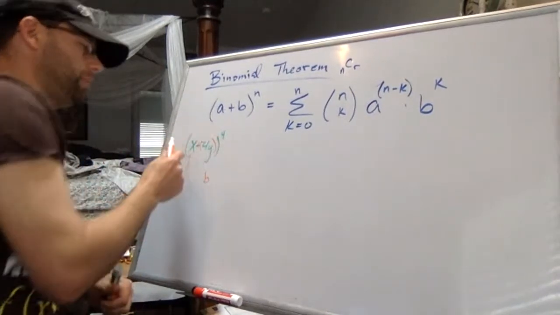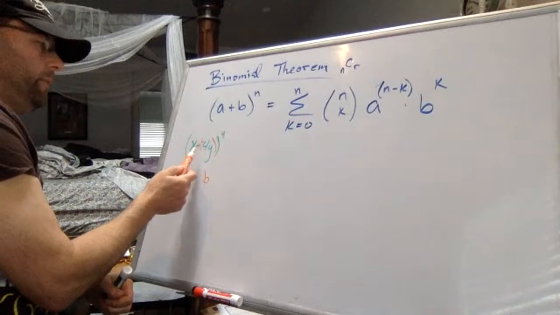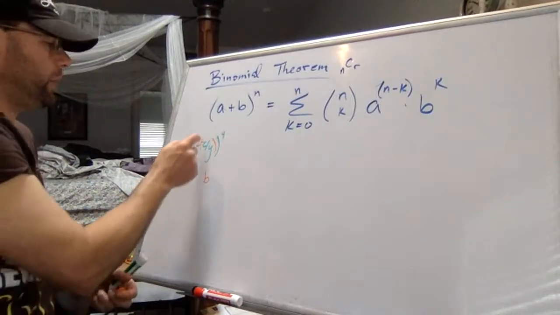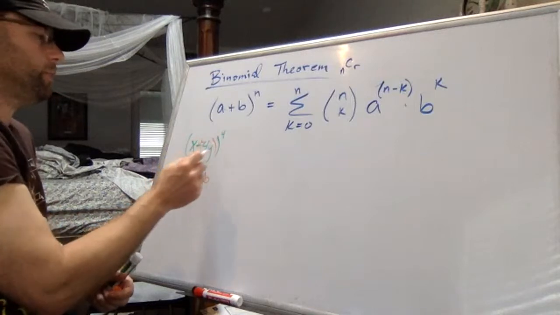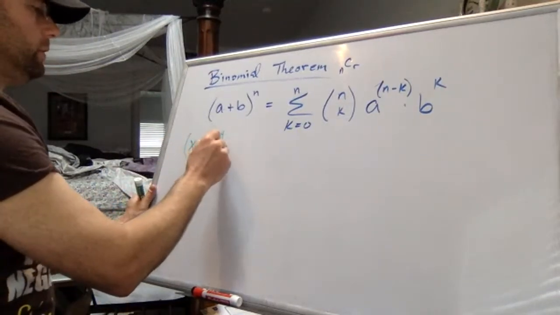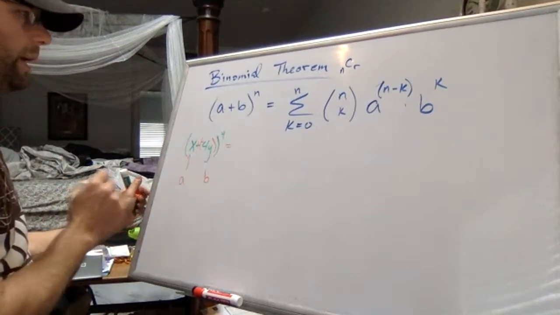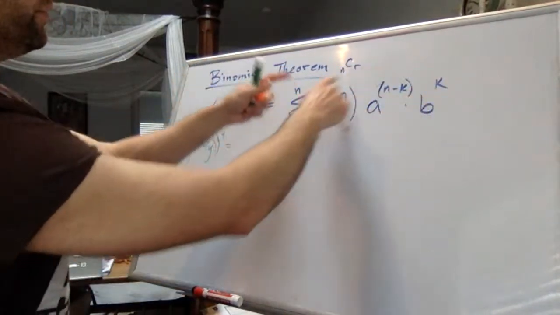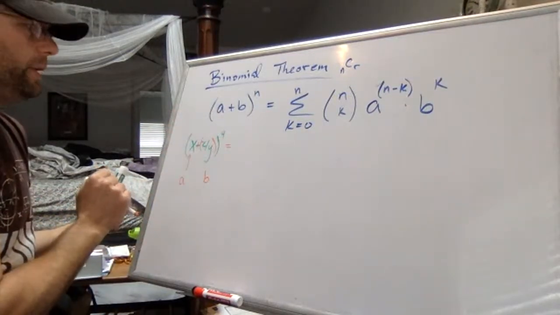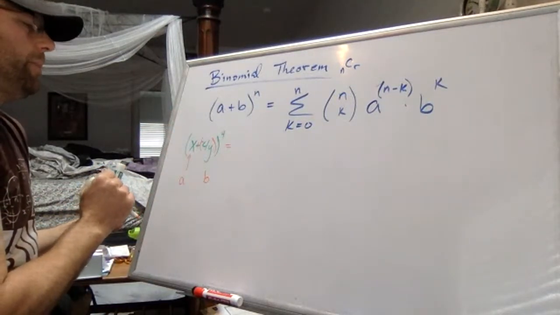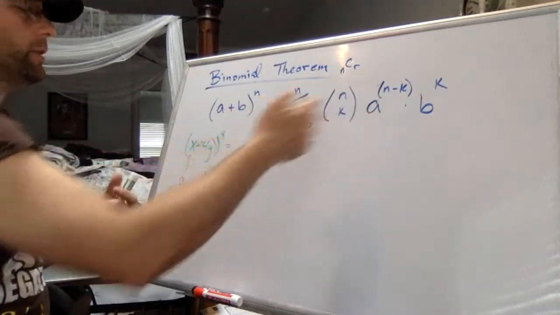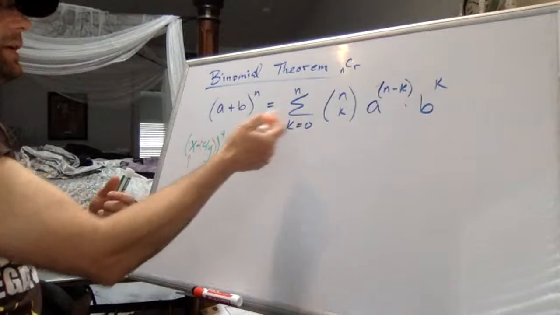Whenever they give you a problem and a or b or both is something more complex than just one letter, you want to put it in parentheses so that when you expand it out, you don't lose things like negative signs. So let's just write this out. And if you want to, you can follow through with this formula. But to me, I can kind of remember what we were just doing, and it might be easier to memorize the process than the letters in the formula. So you'll see how they connect, though.